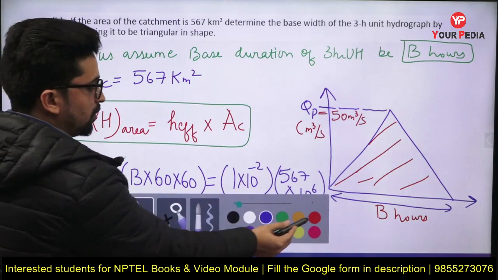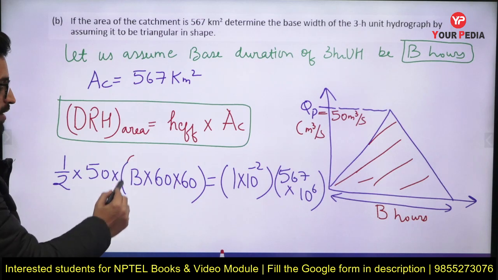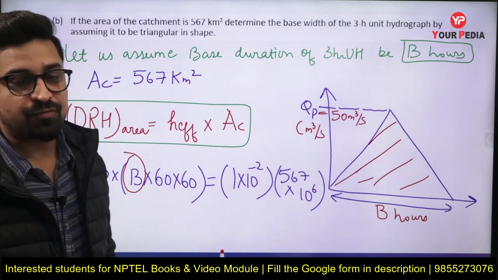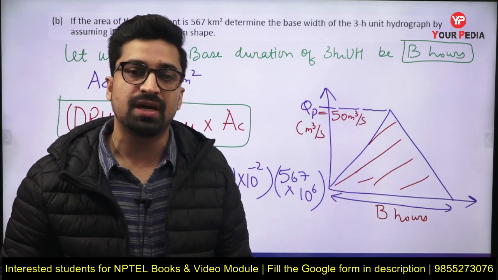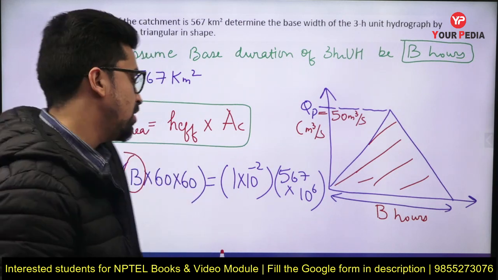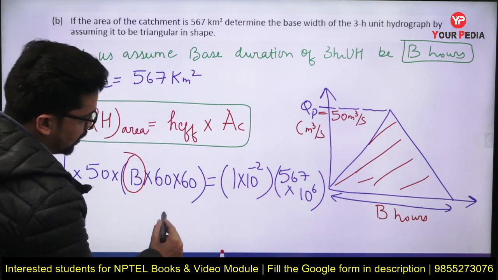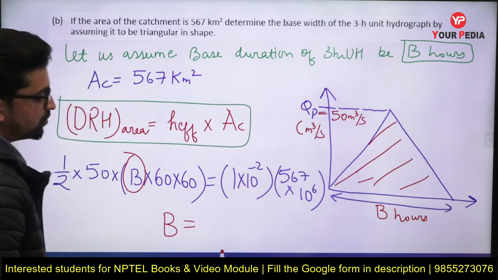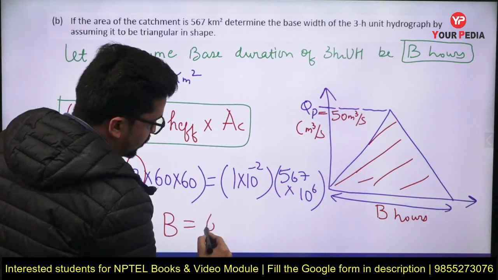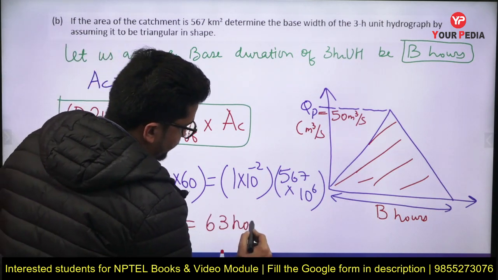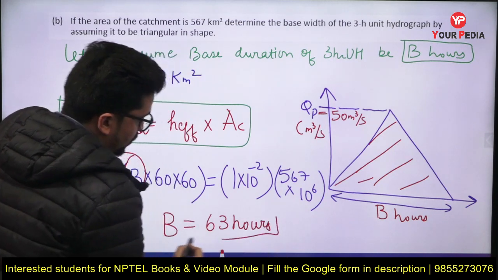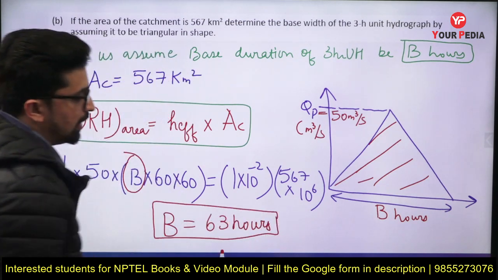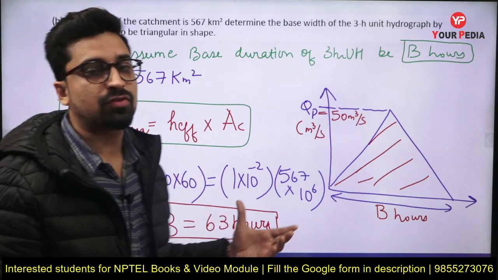So from this only one is variable, which is B, or the base width of this 3R unit hydrograph. From this relation the base width will come out to be equal to 63 hours. So this was the answer to the second part of this question.